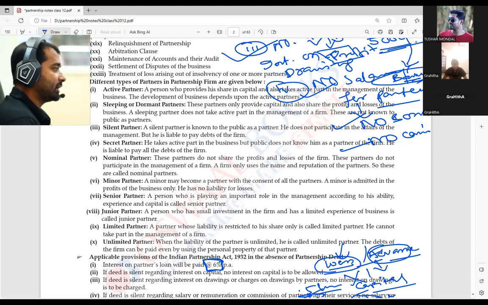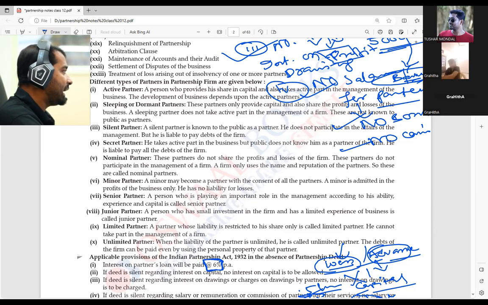That is known as a silent partner. Secret partner: the public doesn't know that the person is a partner. Public or other creditors do not know about the person as a partner. What is the difference between silent partner and secret partner? A silent partner is known to the public as a partner.